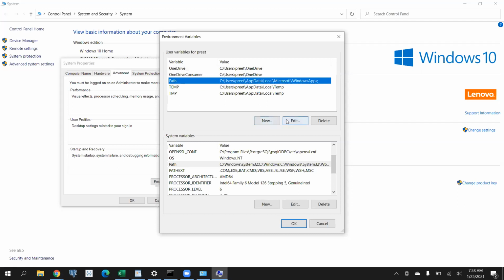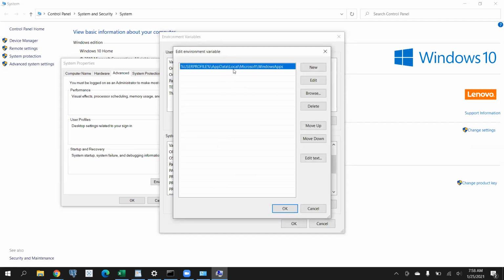So can you just edit this path as well? Yeah, edit, and just remove the user profile thing from the beginning.